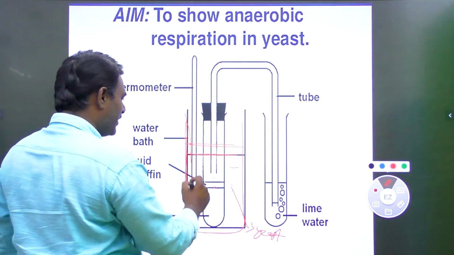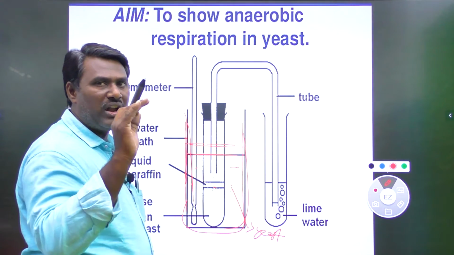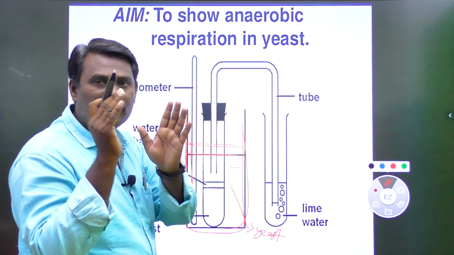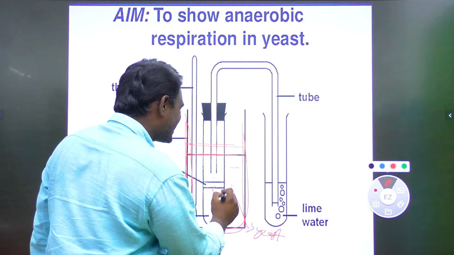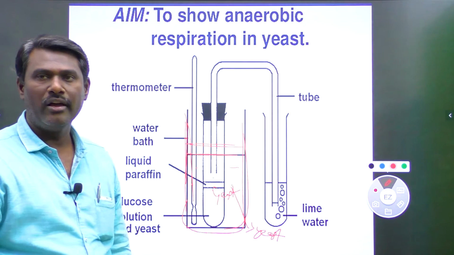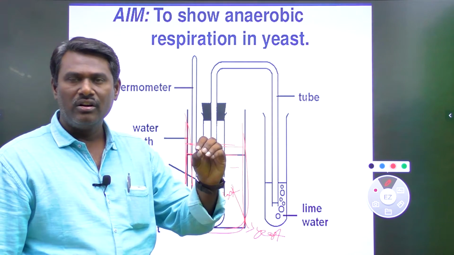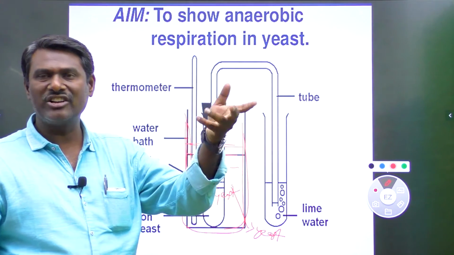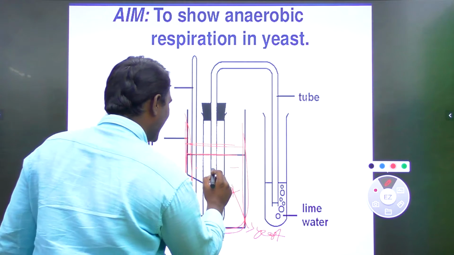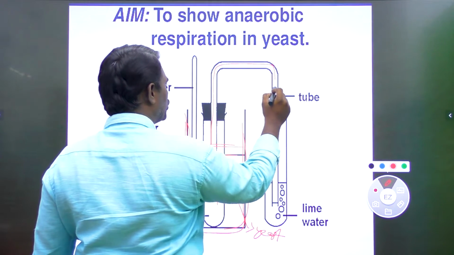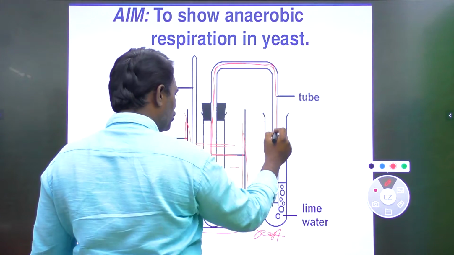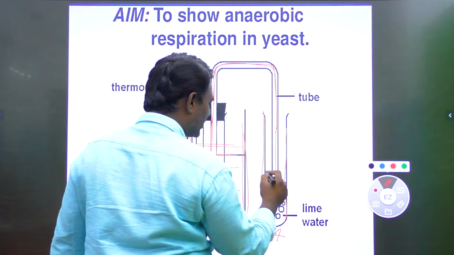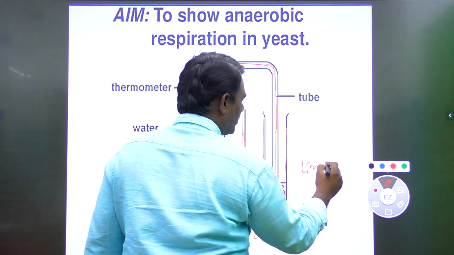So first of all you need to take a large beaker. Half of it is filled with boiled and cooled glucose, and inside the glucose we keep yeast cells or yeast powder. This yeast starts to ferment the glucose molecule, and after fermentation carbon dioxide is liberated. That carbon dioxide enters this U-shaped tube, which is directly connected with another test tube containing lime water.